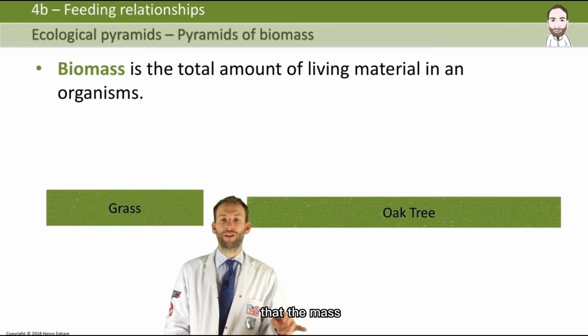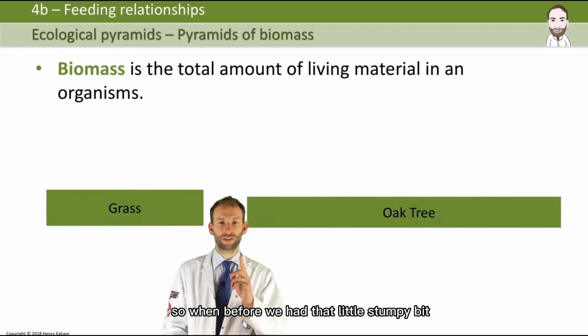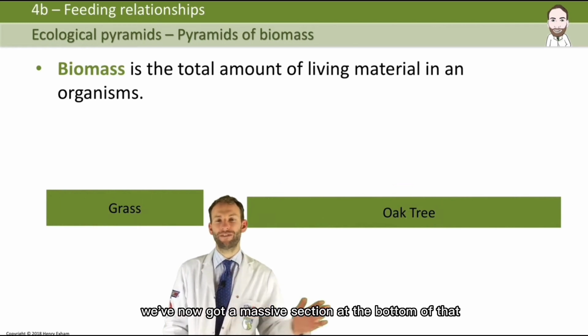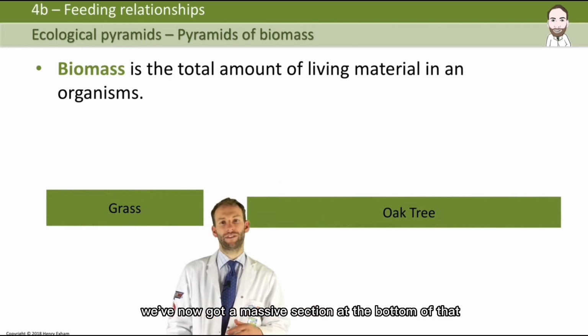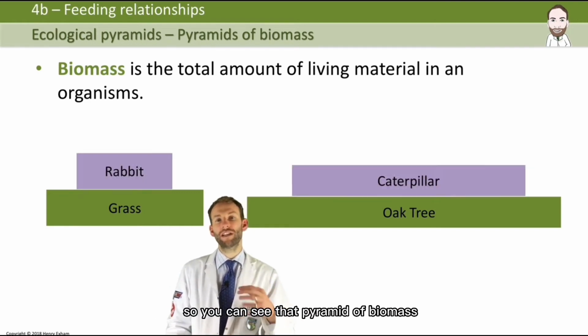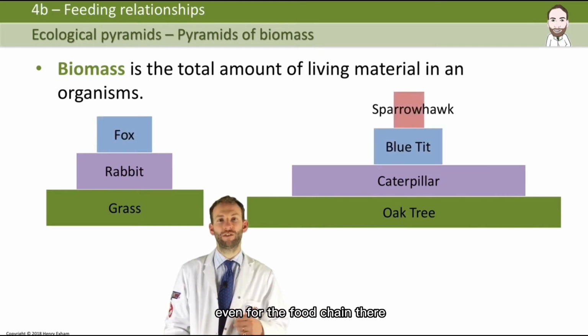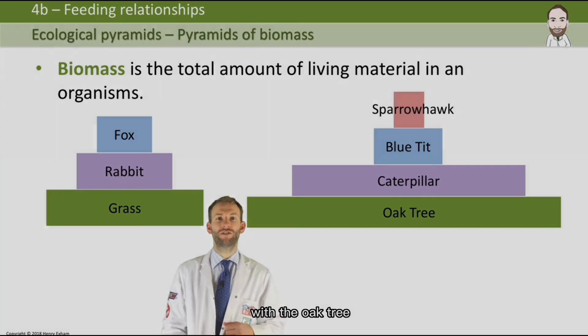And we can see therefore that the mass, the biomass of the oak tree is obviously huge. So when before we had that little stumpy bit at the bottom of our pyramid, we've now got a massive section at the bottom of that pyramid. The total mass of the grass is quite high, more than the rabbit and the fox. So you can see that a pyramid of biomass tends to produce more of our typical pyramid shapes, even for the food chain with the oak tree.